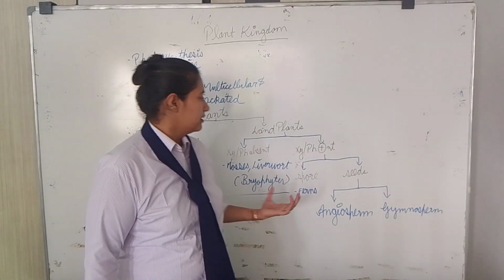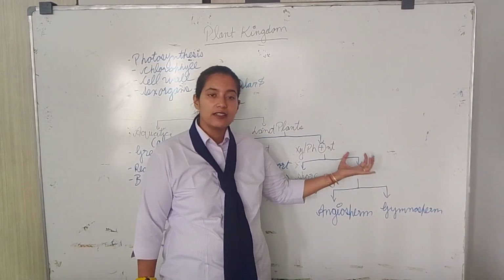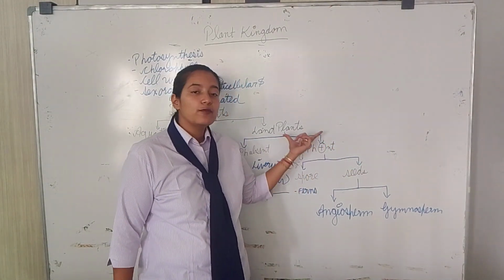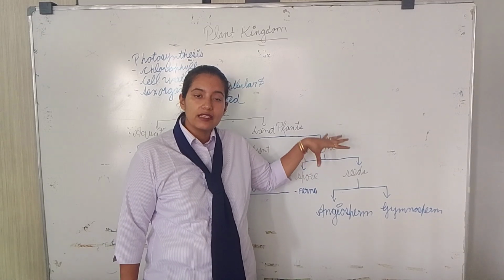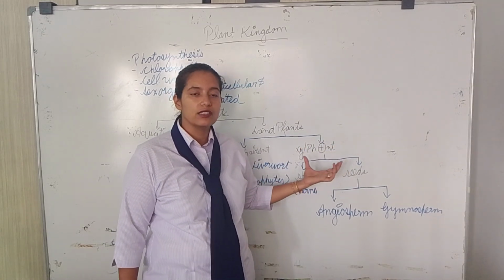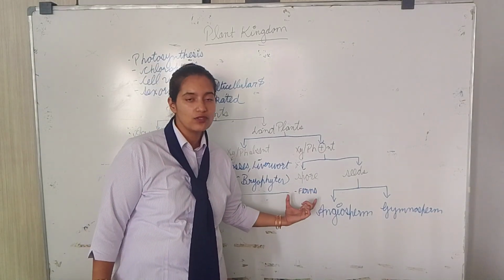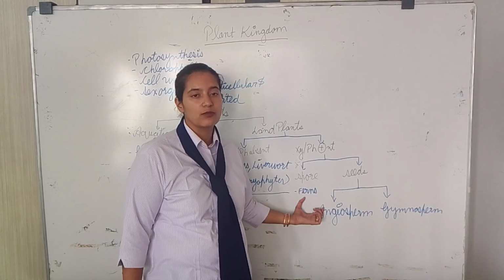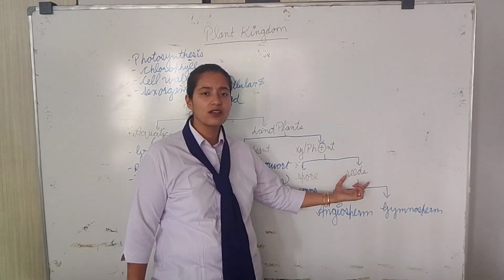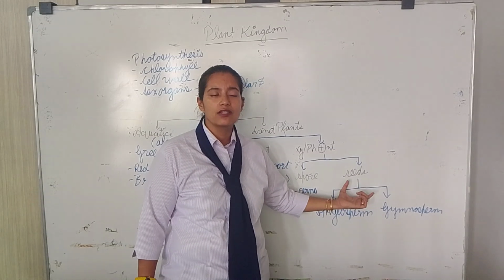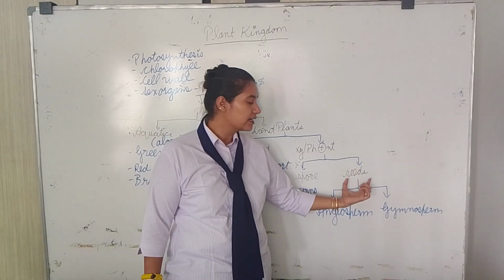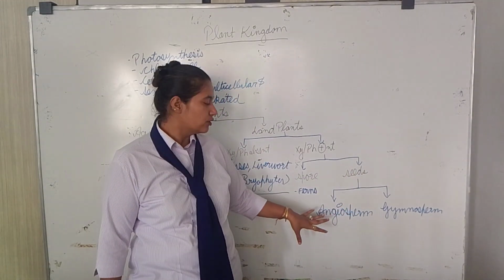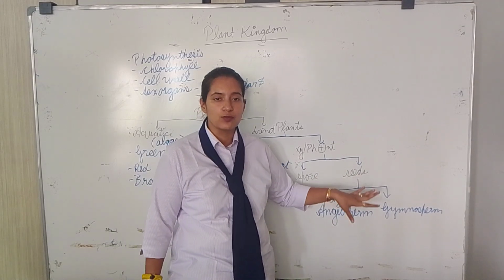Bryophytes. And then when the xylem and phloem are present, they have been further divided on the basis of reproduction, that is the spores and the seeds. When the spores are present, we take the example of the ferns. These spores and seeds are what? These are the reproductive organs. And when the seeds are present, they have been further divided into two types, that is angiosperms and gymnosperms.